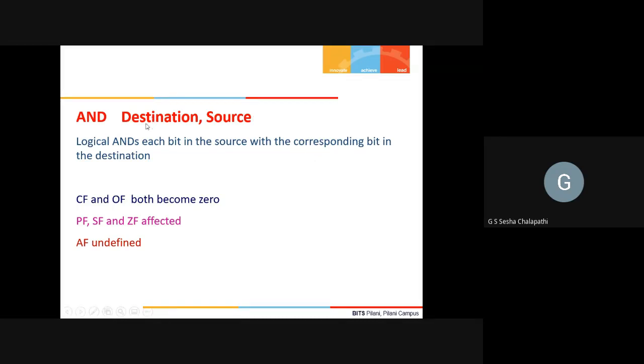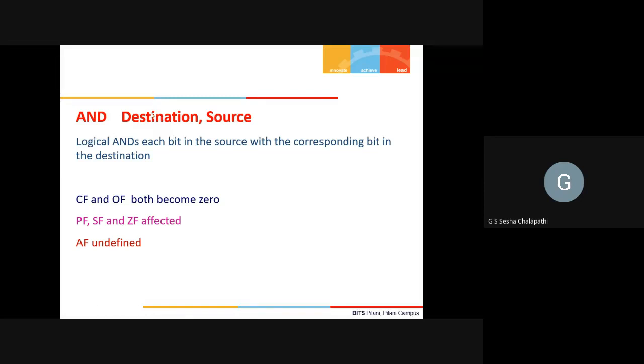The ANDing of each bit will be done bit by bit, and the result of the AND will be stored inside the destination.